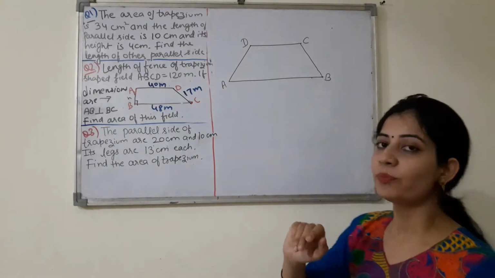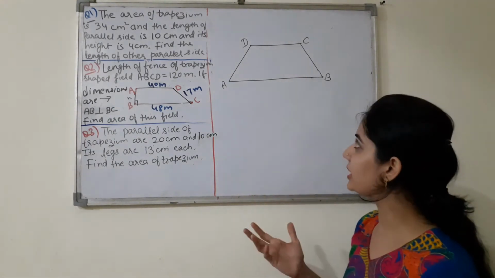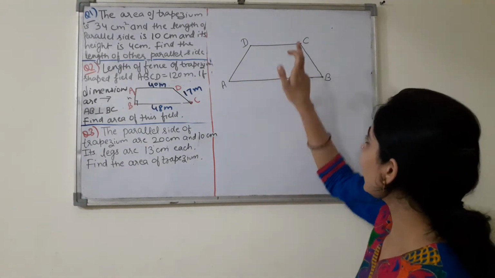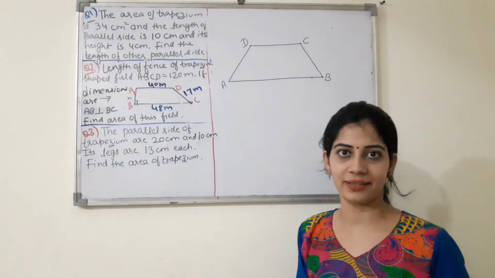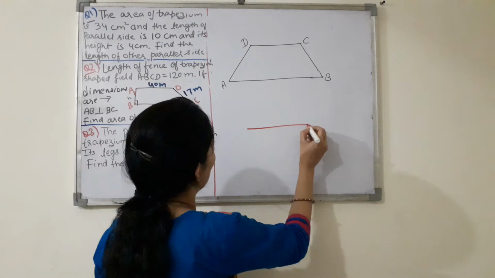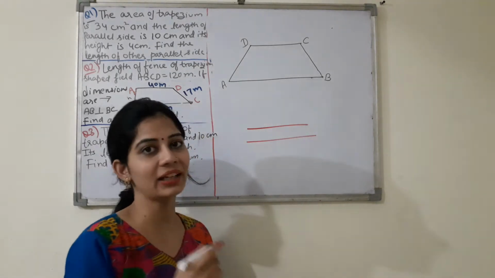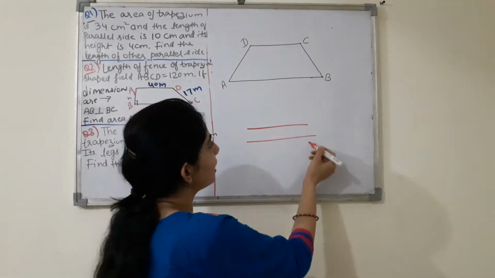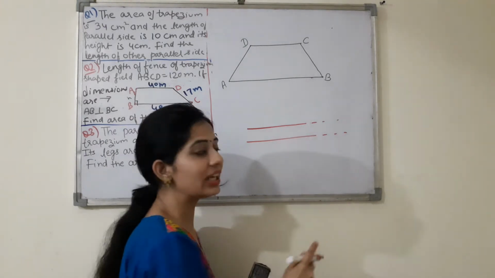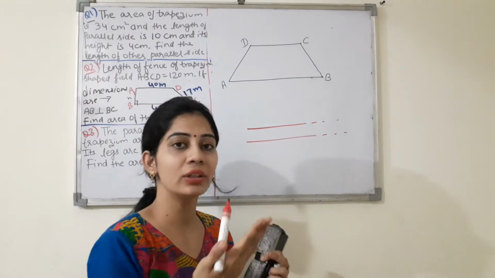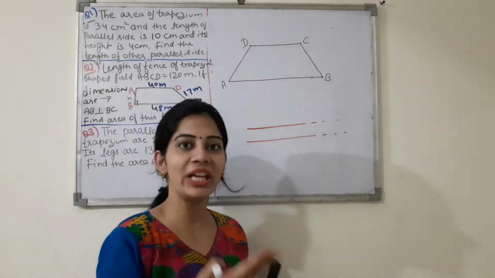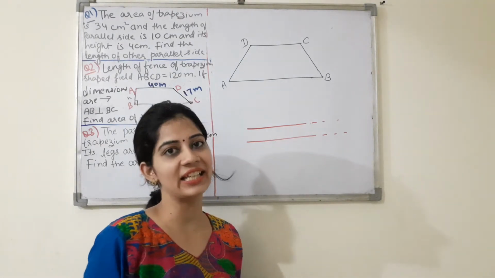A, B, C, D. If we look at this trapezium, we can easily find that AB and CD are parallel lines, right? So what are parallel lines? Parallel lines are the lines which never meet at any point. Suppose these are two lines. Now if I extend these two lines, they will never meet at any point. So these lines are called parallel lines. So in the trapezium we have one pair of opposite sides parallel.